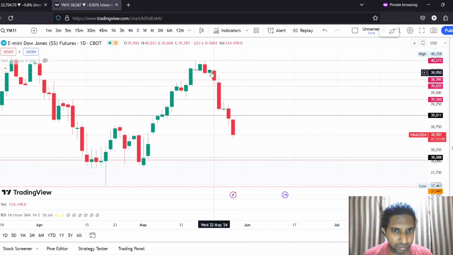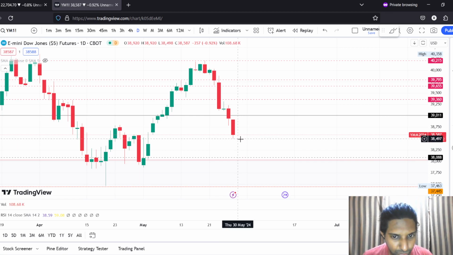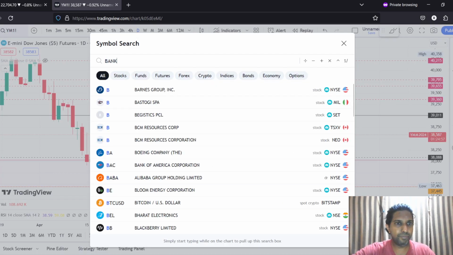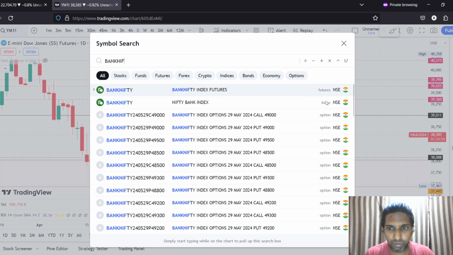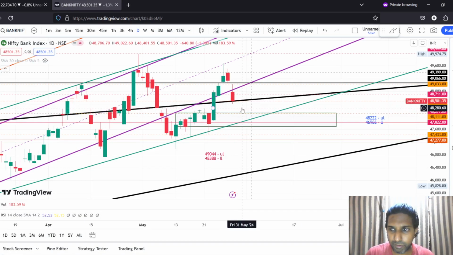This particular fall has been regular, and tomorrow also the market could open with a gap down. If the market opens with a gap down at around 22,277, then we may see a further dip till 22,111, and from here we may see a recovery as well, right?